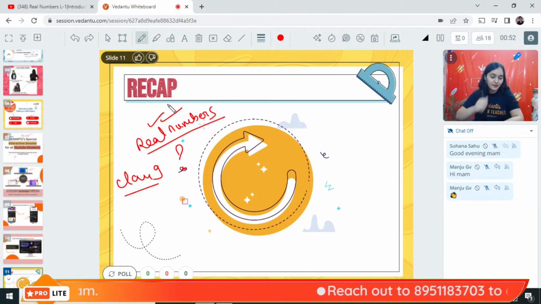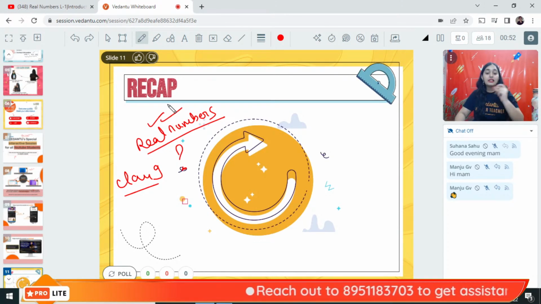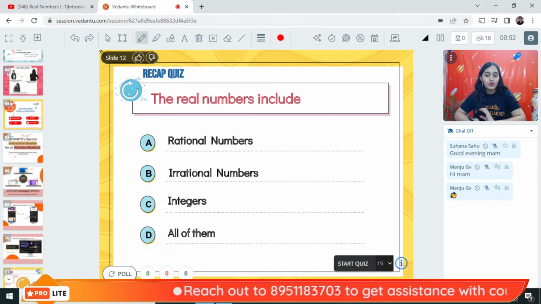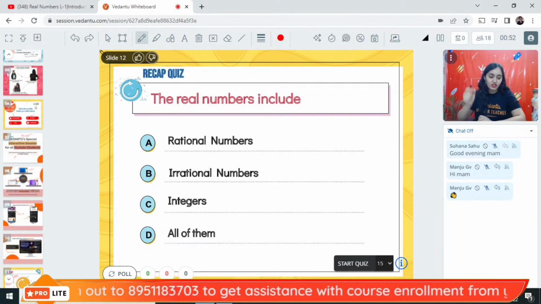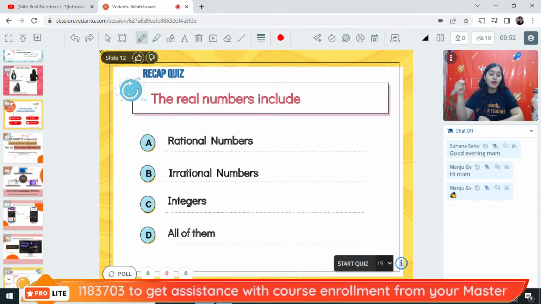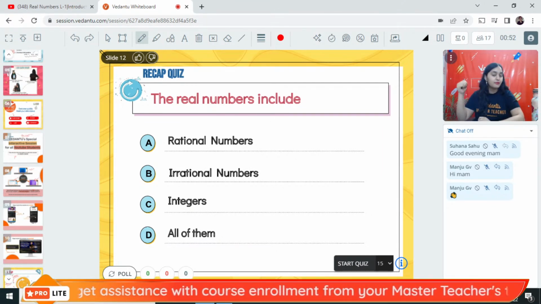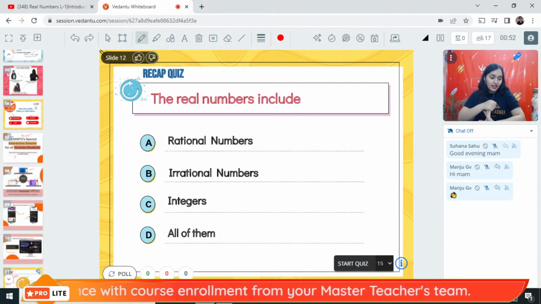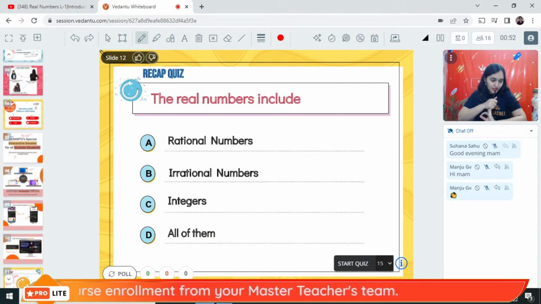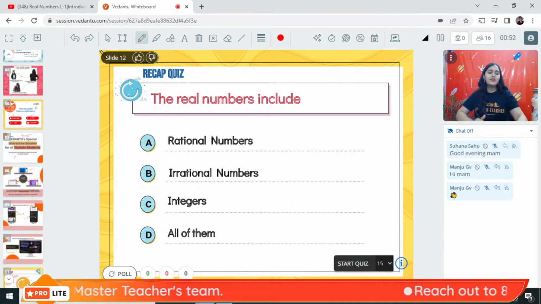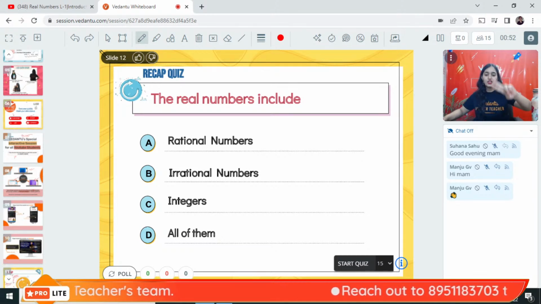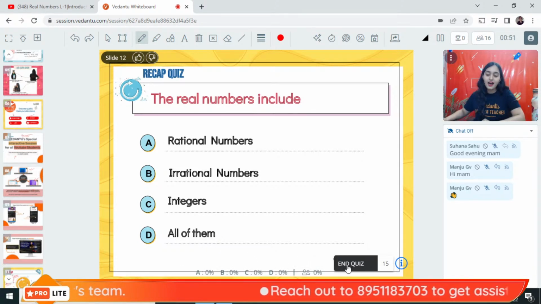Do you all remember? Yes. So now let's do some questions based on those concepts. The real numbers include dash. Rational numbers, irrational numbers, integers, all of them. What do you guys think? Be ready with your answers. Super easy question, hai na? Ready? 3, 2, 1 and start.